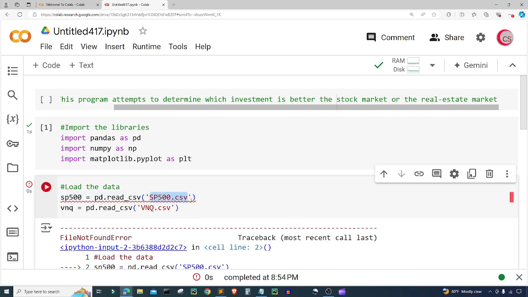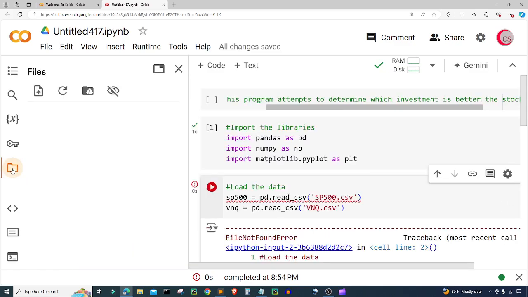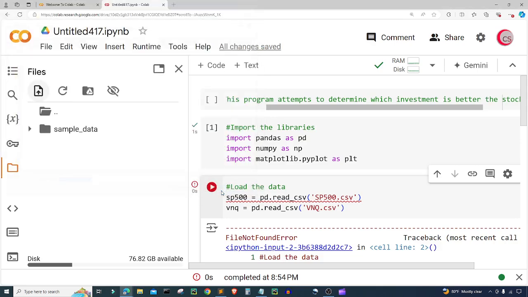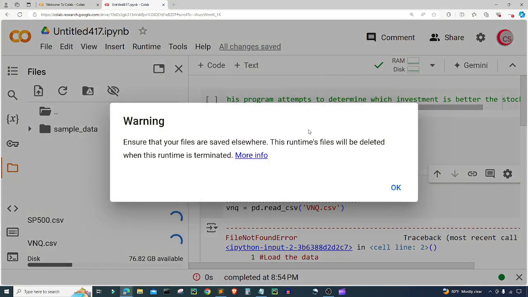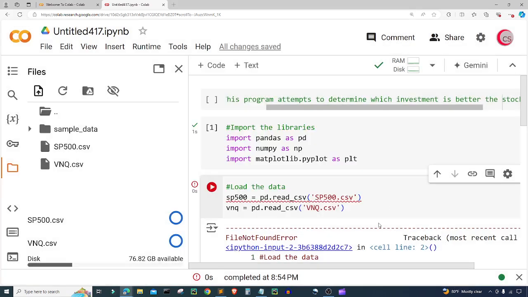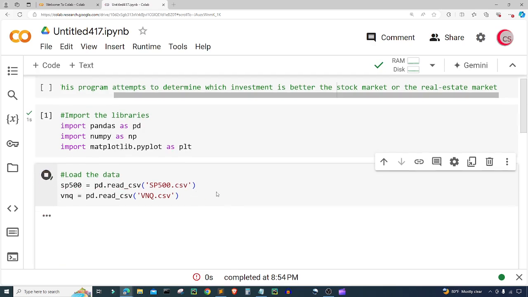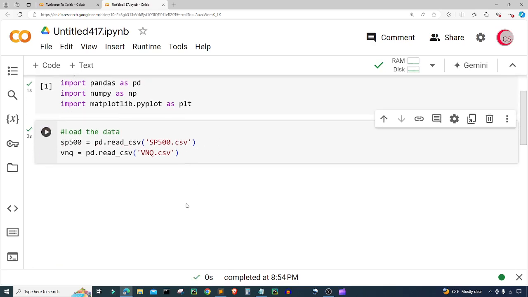Alright, now if I run this cell, it should give me an error message because it doesn't know anything about these files yet. So we have to upload those files to Colab here. So to do that, go ahead and scroll over to the left, click on this folder looking icon called Files, and then click this upload button, and I'm going to upload sp500 and vnq, and I get a little warning, and that's okay. Alright, so the files are now being uploaded. I'm going to go ahead and exit the left pane, and I'm going to run this cell again, and now we should not get an error message, and it looks good.